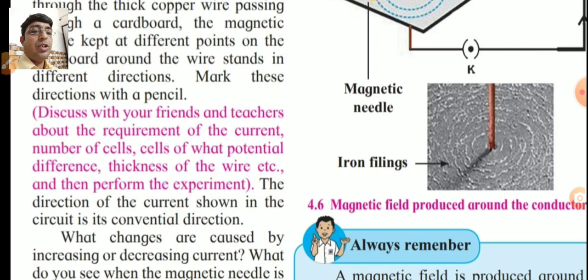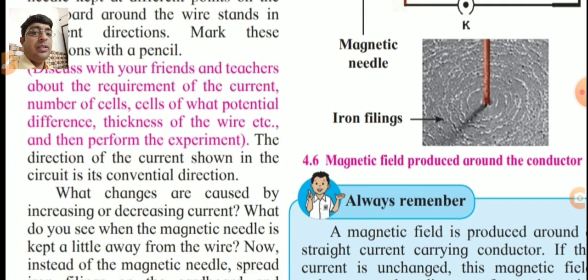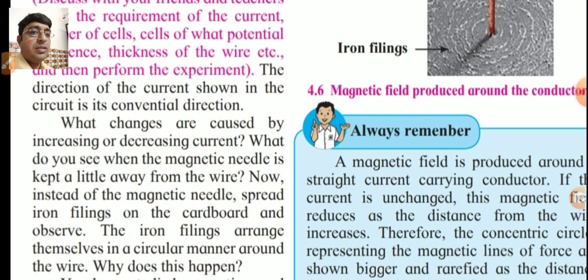The direction of the current shown in the circuit is its conventional direction. I think last year we learned this concept. What is the conventional direction of current? You find out the answer.